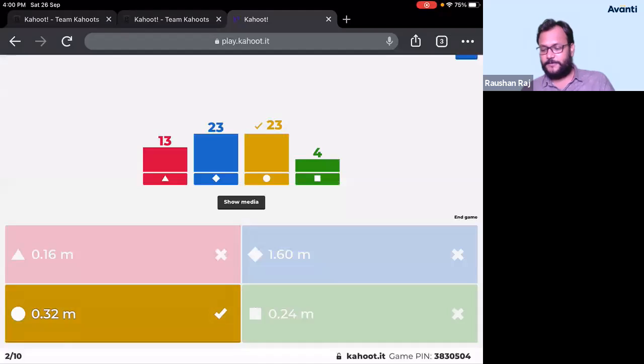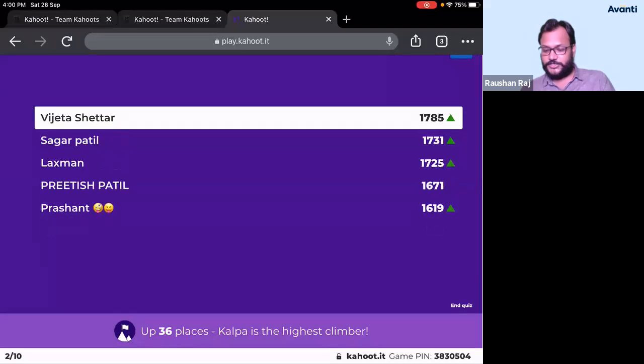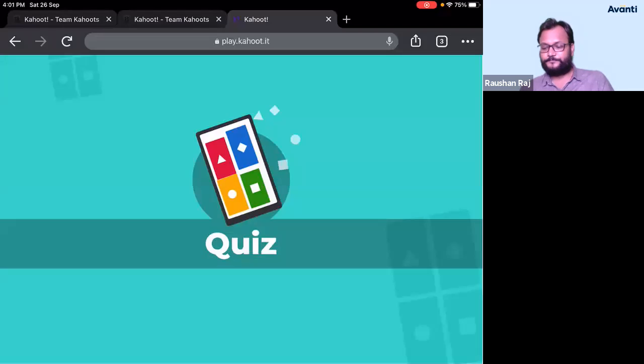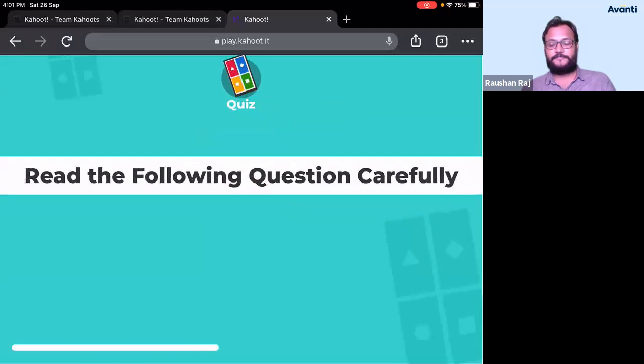Okay? Chaliye, anyway. So this was the second question. Only 23 of you have got the correct answer. Let us move to the scoreboard. So Monisha is out of the league. Vijeta is the topper right now. Sagar Patil, second one. Lakshman, third one. Pratish Patil, fourth one. And Prashant with some kind of emojis, fifth one. Okay. So, chalo ba chalo. Let us move on to the third question. So, third quiz of today's class.